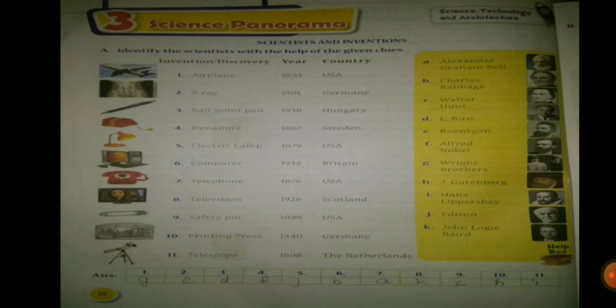So we have to see the scientist who has invented the invention, in which year and the country. So first one, airplane, 1903, country USA. So who has invented? Wright brothers. So Wright brothers, that is the G option. So write it in the box given below. Second one, X-ray, in year 1901, country Germany, and the scientist who has invented X-ray is Roentgen. That is the E option.